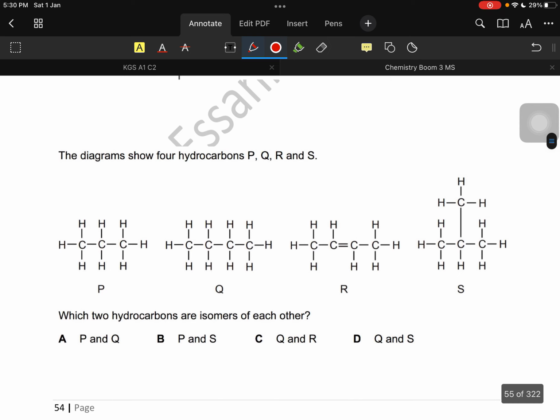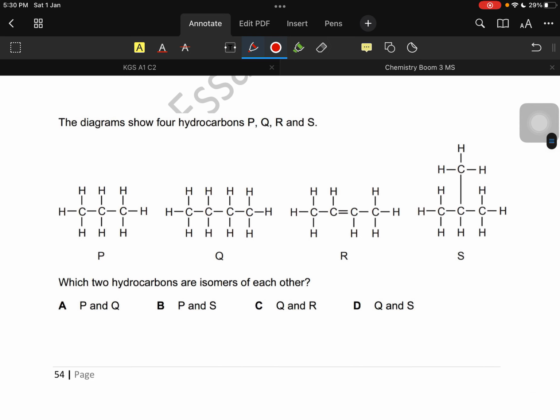Let's try this one. The diagrams show 4 hydrocarbons P, Q, R, S. Which 2 hydrocarbons are isomers of each other? So they're looking for isomers over here. Let's find out: there's a structure which is a 3-carbon alkane, a 4-carbon alkane, a 4-carbon alkene because R has a double bond, and then S is a branched structure.